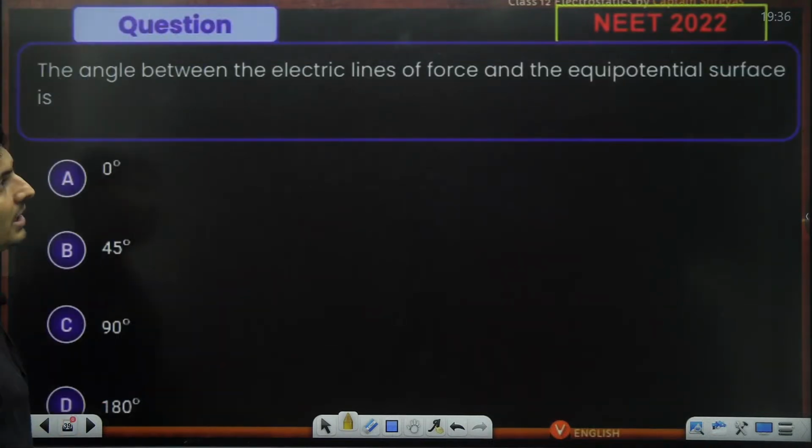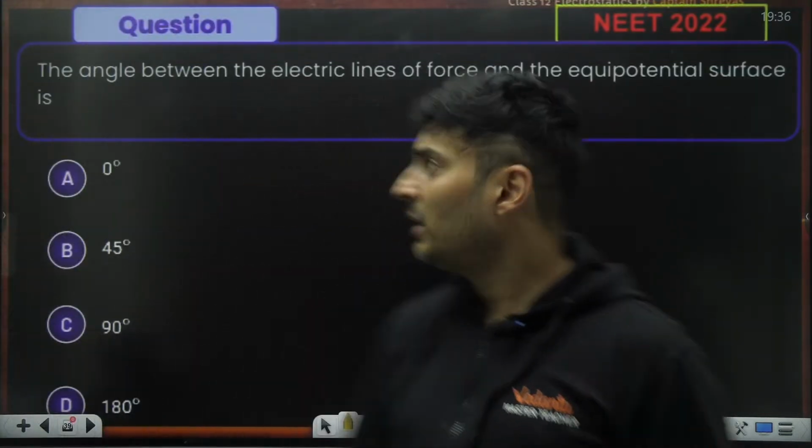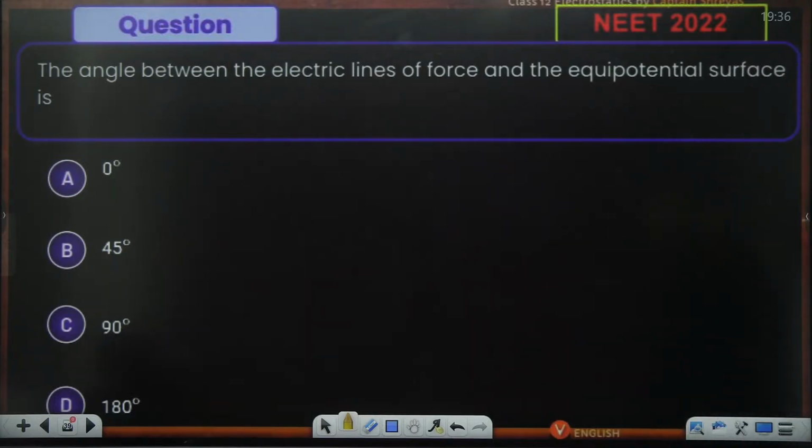First question, NEET 2022. What is the angle between the electric force and equipotential surfaces?